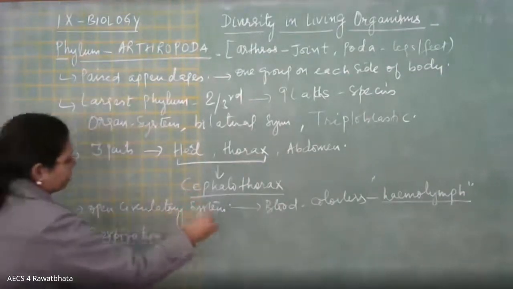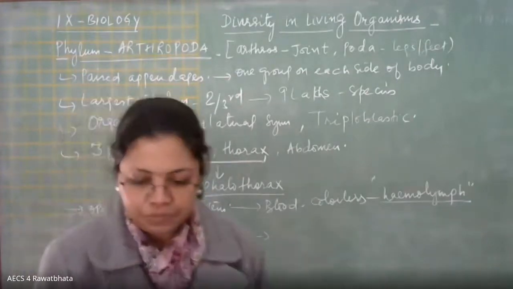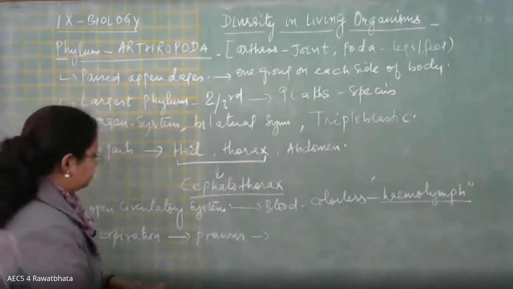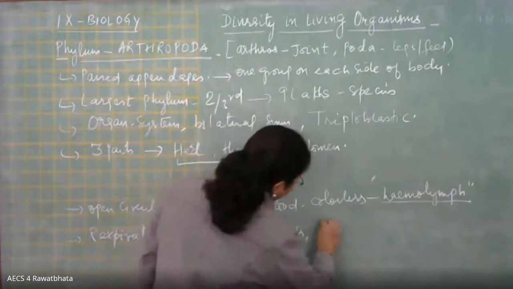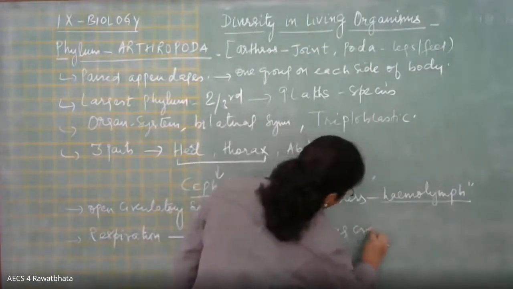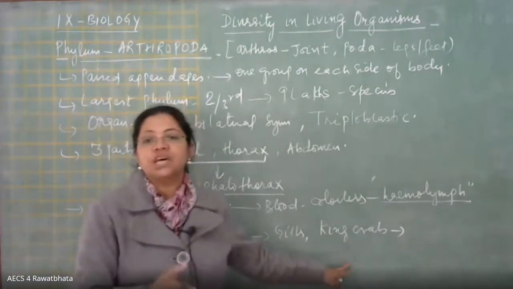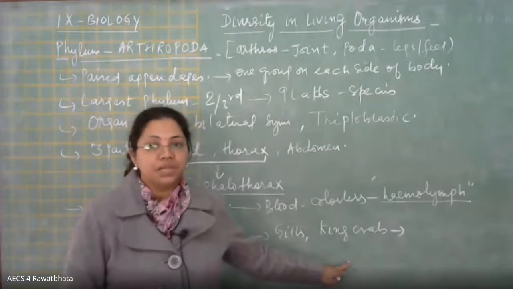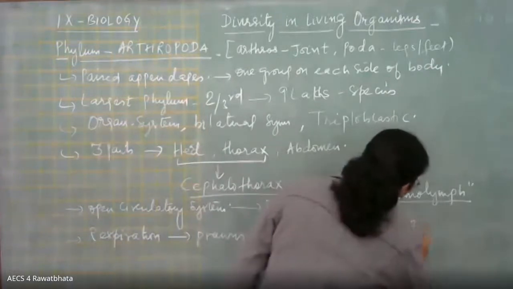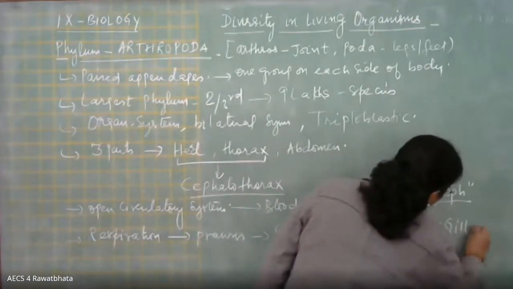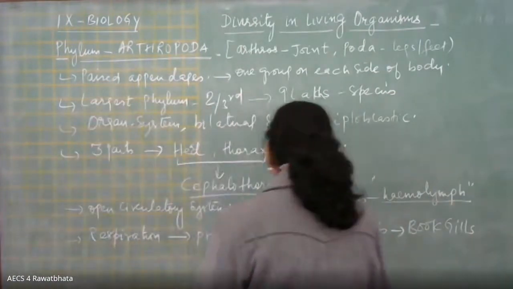So here for example, in case of prawns, it occurs by gills. In case of king crab, here I am writing certain specific examples which are frequently placed in your competitive examination so that you can make a note of it. King crab, here the organs are given the name of book gills. Yes, book gills, right?